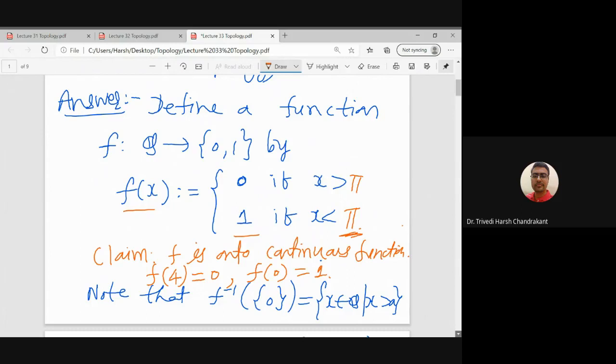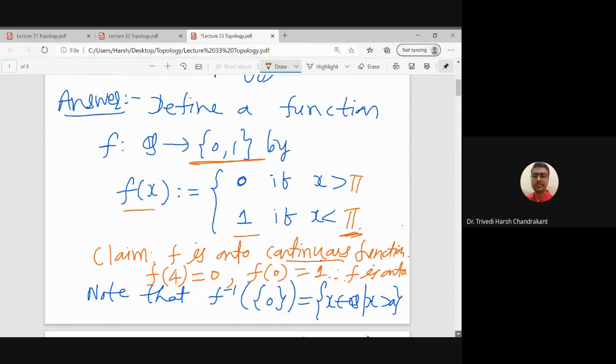So this will give us f is onto this set. Now what next we want to show is f is a continuous function. So to prove f is a continuous function, there are many ways. You can even take the sequences also, and you can prove that.